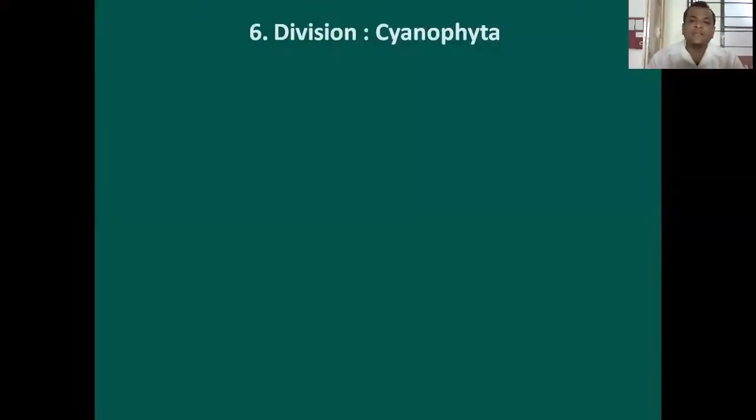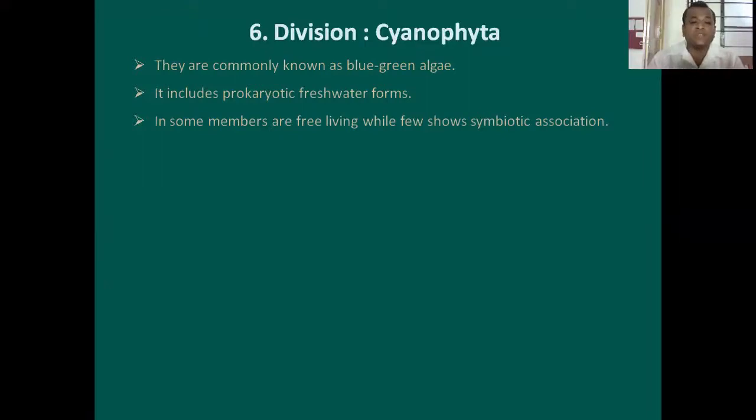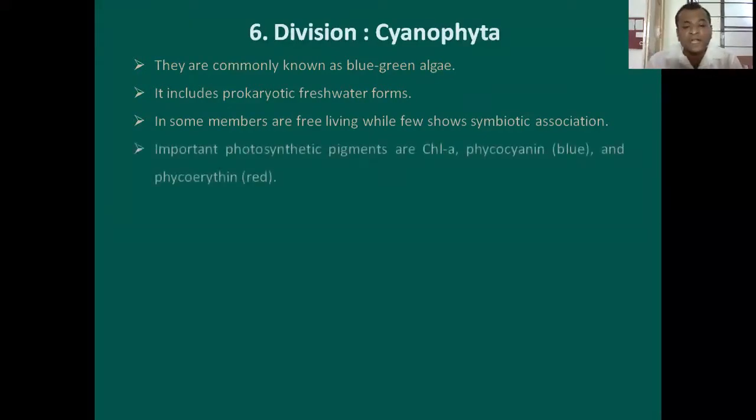Then sixth division is division Cyanophyta. These are commonly known as blue-green algae. It includes prokaryotic freshwater forms. In some members they are free living while few are in symbiotic association. This is a unique group because they possess prokaryotic cells. The important photosynthetic pigments are chlorophyll A, phycocyanin, and phycoerythrin. The cyanophycean starch is reserve food material in these algae.